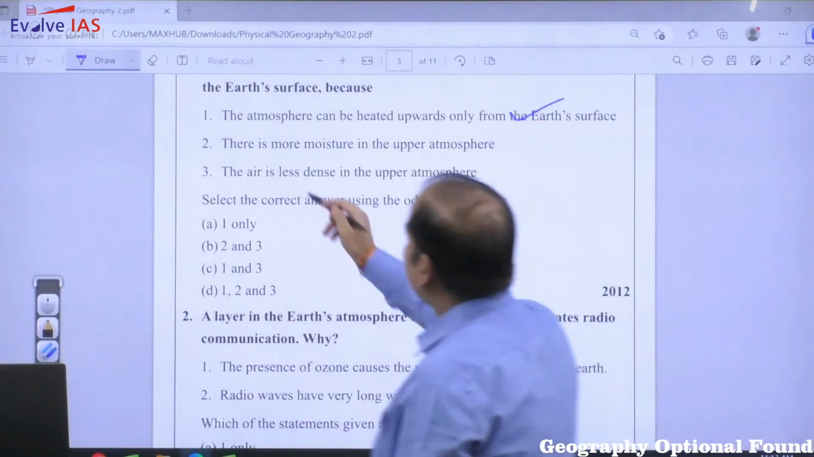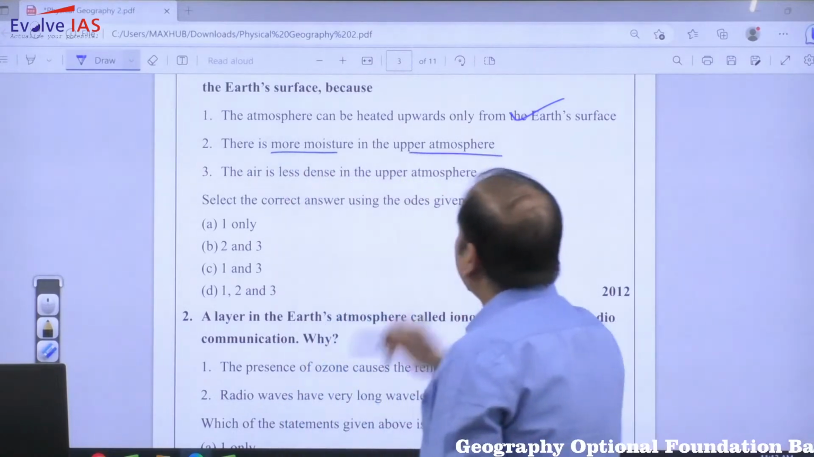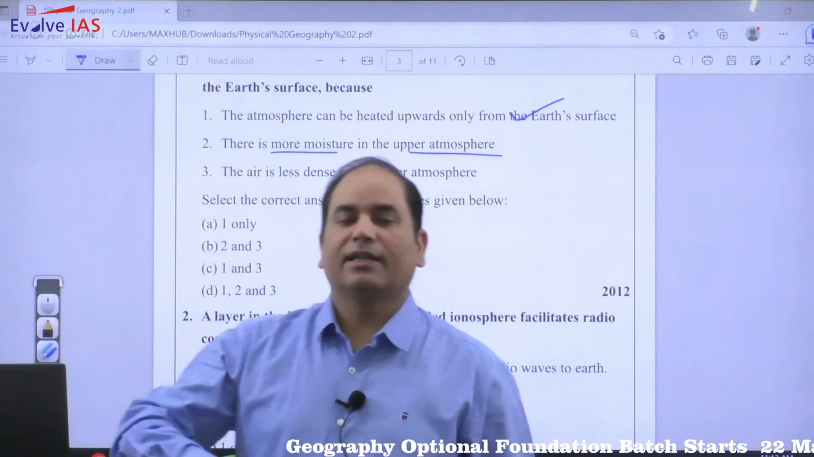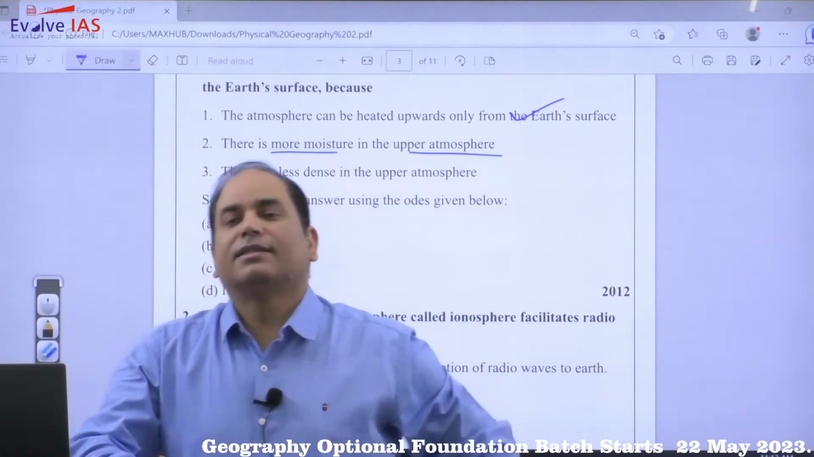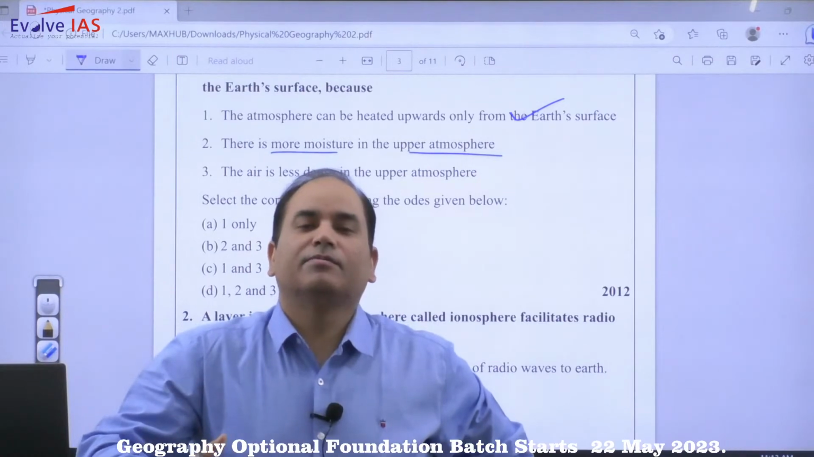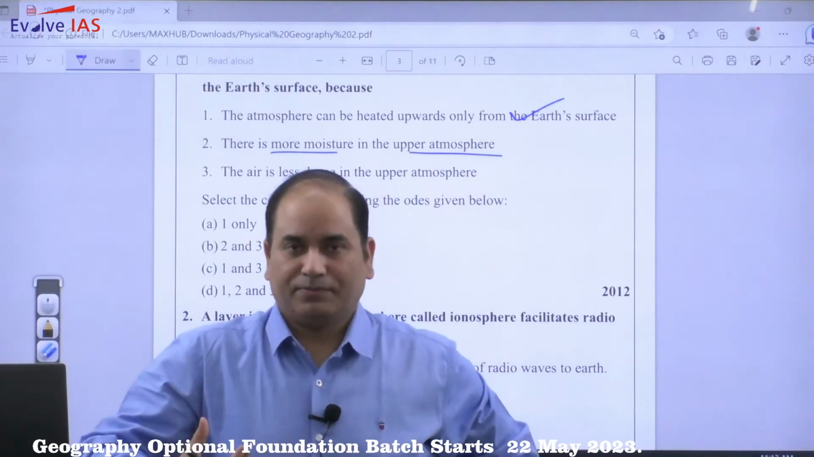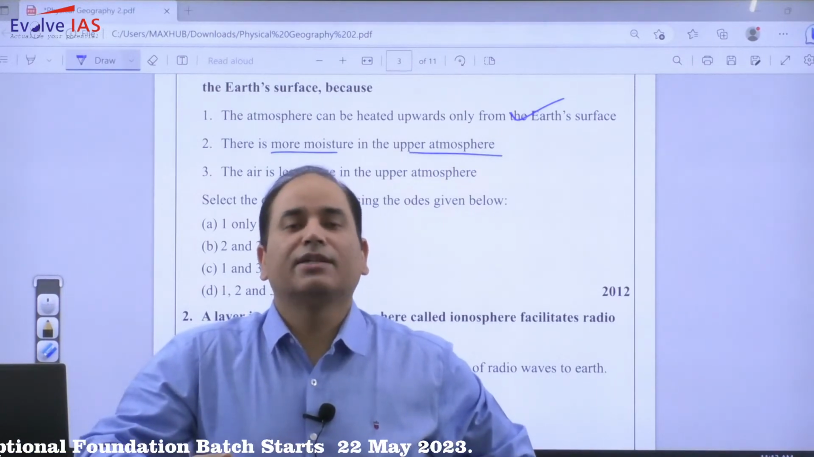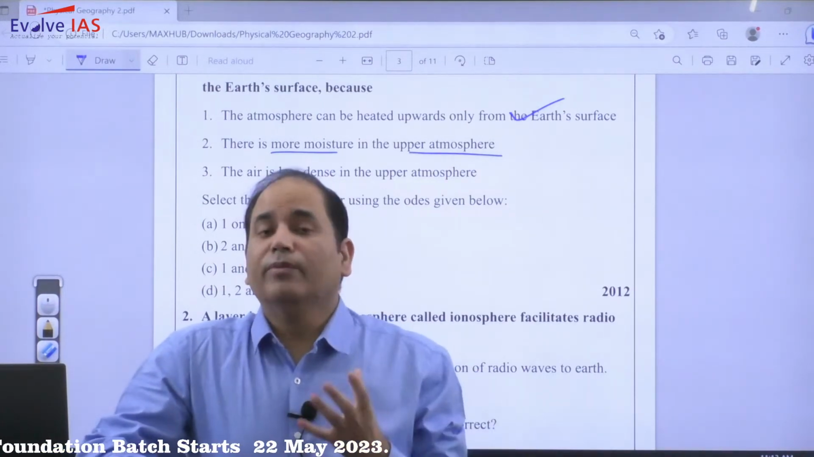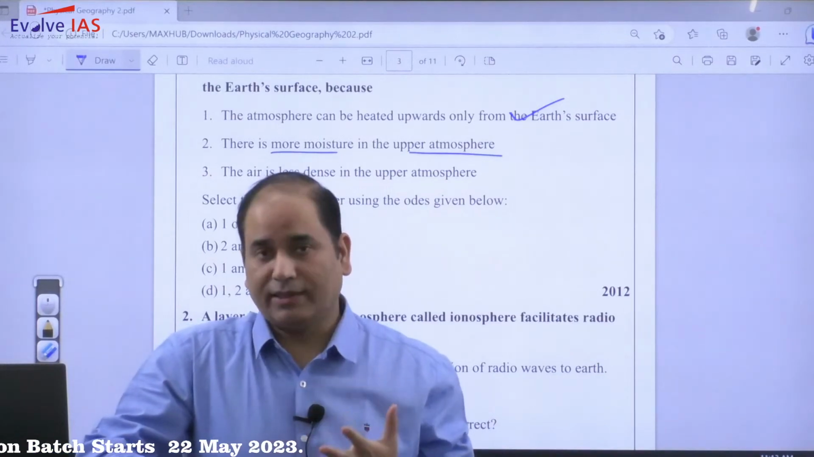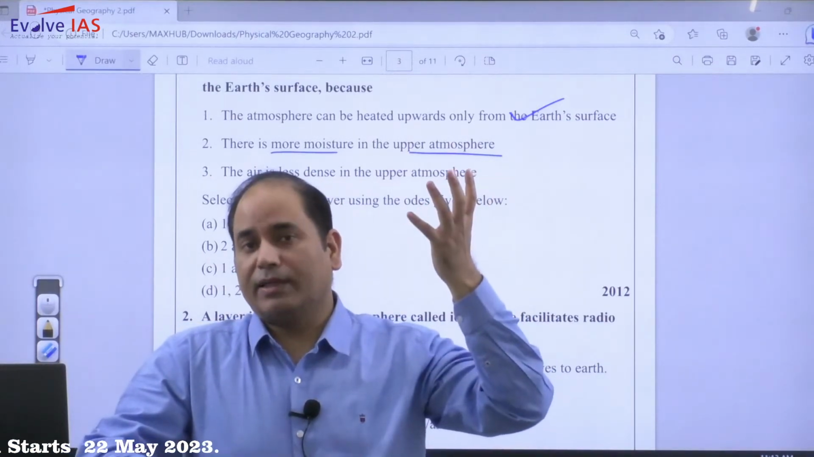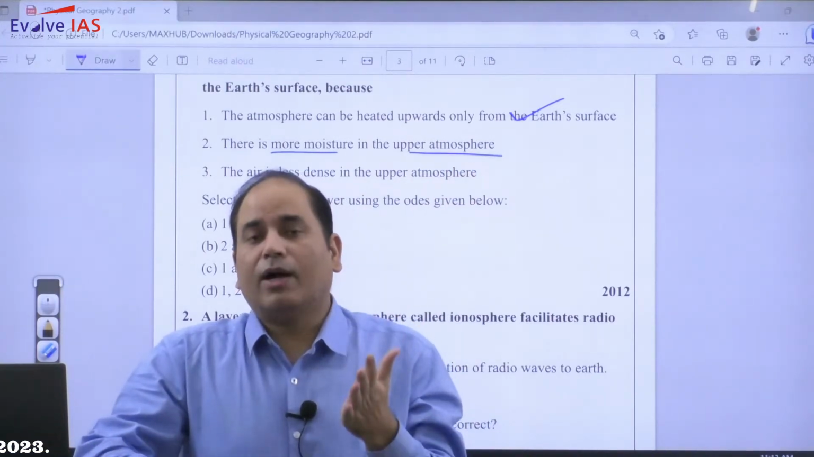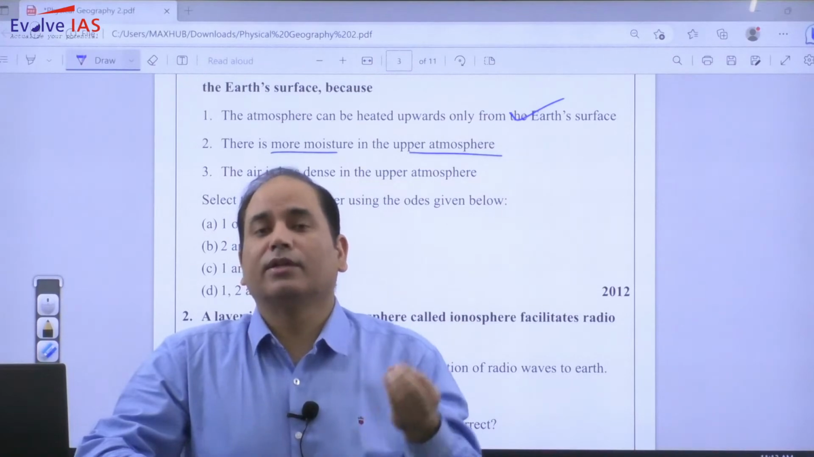Now next is, there is more moisture in the upper atmosphere. So it is one thing that you need to understand. As far as moisture is concerned, primarily the moisture is more or less like humidity. In climatic language, the term that we will use for moisture is humidity. Humidity is simply the water holding capacity. The more water holding capacity the air has, the more moisture will be there. Water holding capacity of air depends on the temperature.